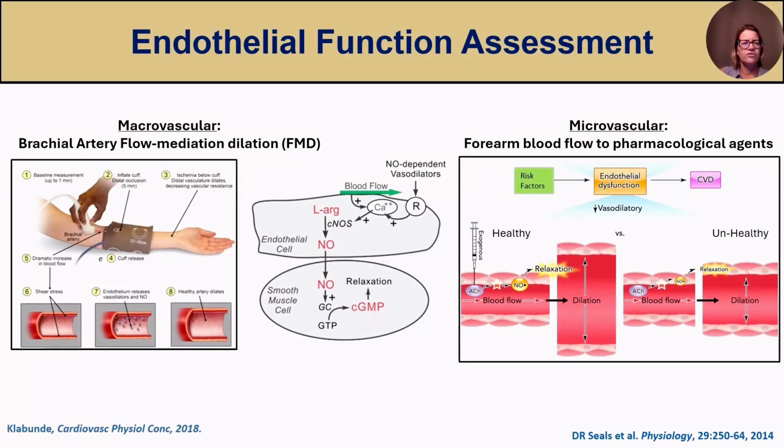Vascular endothelial function at the macrovascular level can be assessed using the gold standard technique of brachial artery flow-mediated dilation. This involves ultrasound imaging of the brachial artery at rest and following a forearm cuff occlusion, which creates an ischemic stimulus. Upon cuff release, the increase in blood flow causes a shear stress across the vascular endothelium and stimulates nitric oxide synthase to produce nitric oxide from L-arginine. The nitric oxide then diffuses to the vascular smooth muscle cells to promote vasorelaxation. A healthy artery will have a large vasodilatory response.